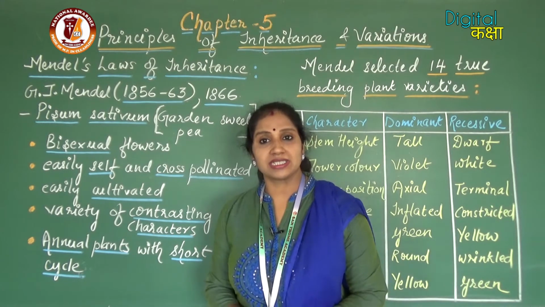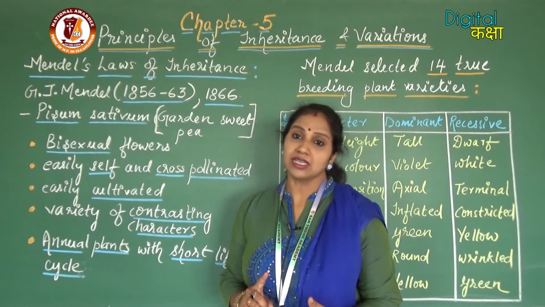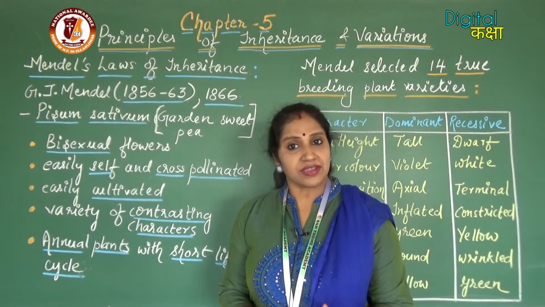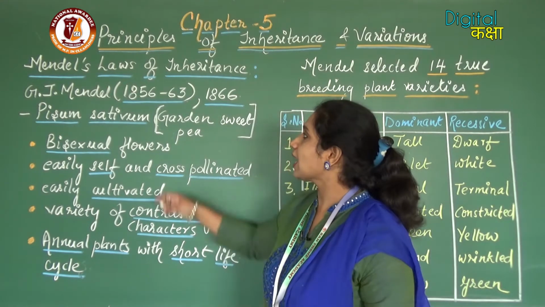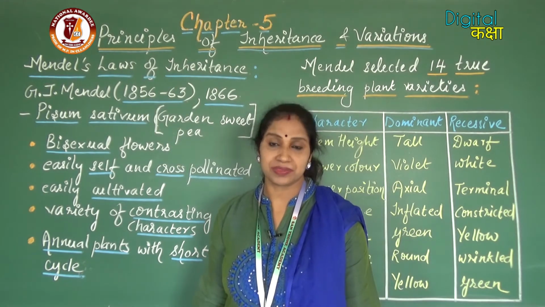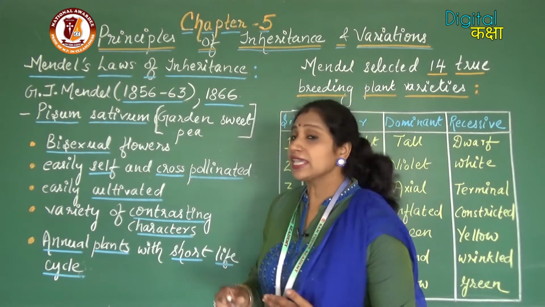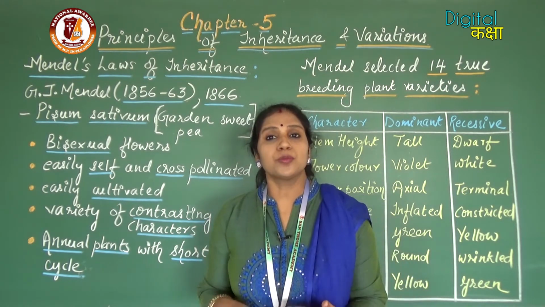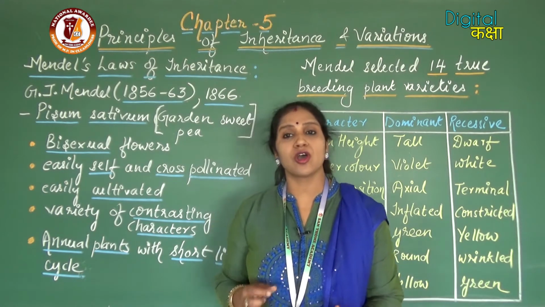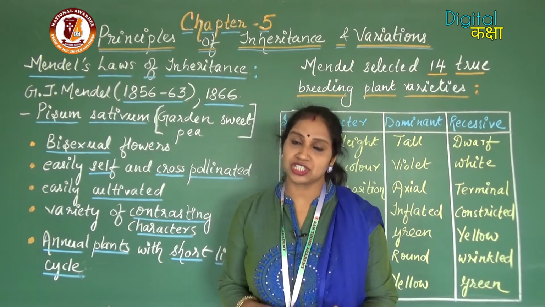Gregor Johann Mendel performed hybridization experiments for 7 years continuously, from 1856 to 1863. And in 1866, he put forward a few postulates on the basis of his experimental results and observations.